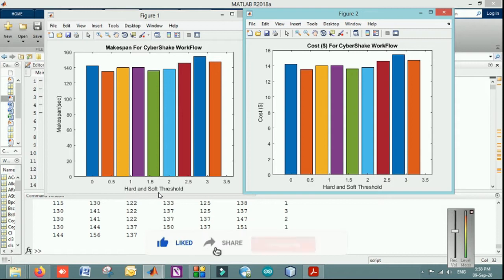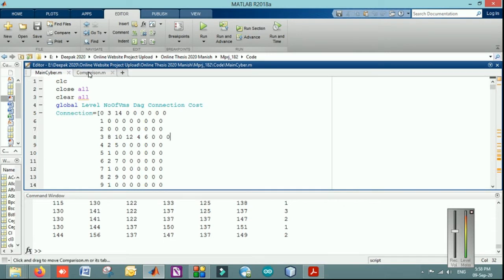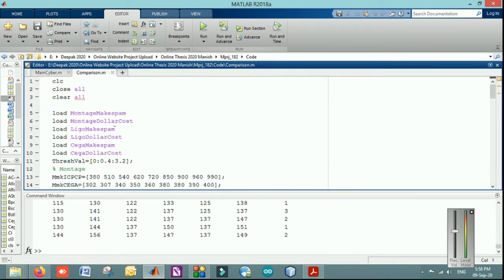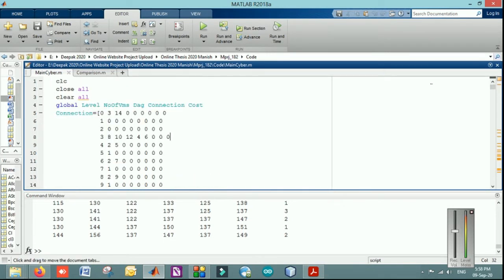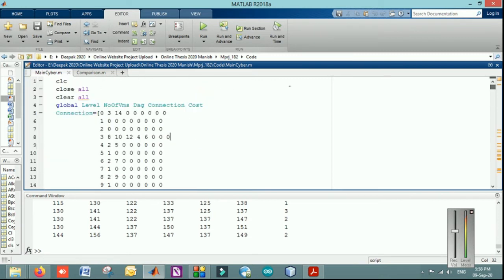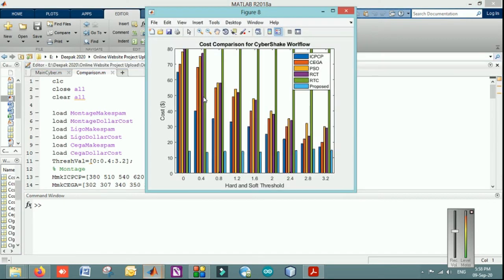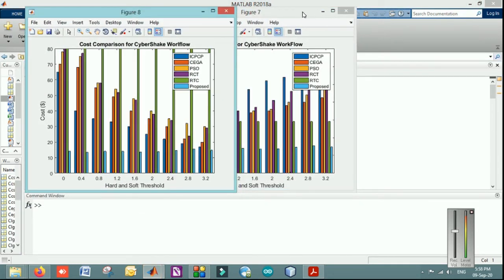There are two types of thresholds that are considered, one is hard and another one is soft, and on behalf of that the cost and the make span time in seconds are being calculated. We have done it for Montage and LIGO also, and the final comparison is performed by saving the results. As you can see at the end, I have saved the results by using commands, whatever results I have received. So when I am running the comparison, it will load the results that I have saved and perform the comparison with the traditional values.